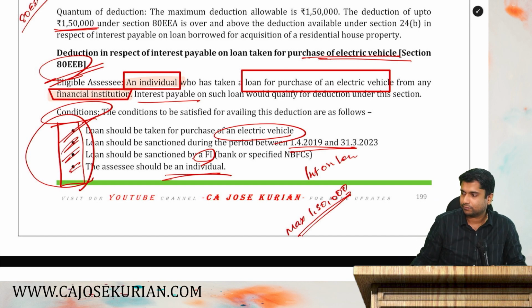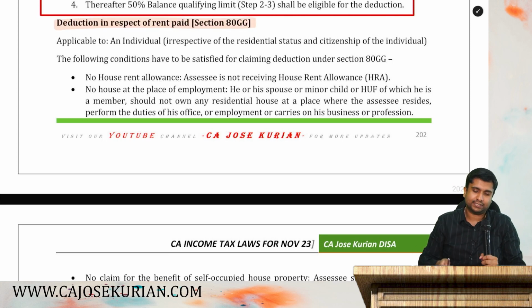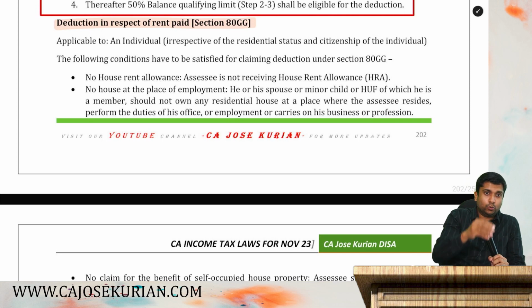That's it. Moving on with 80GG. It's a super item, 80GG. Listen. Say you are a person who is not in receipt of HRA. What is HRA?